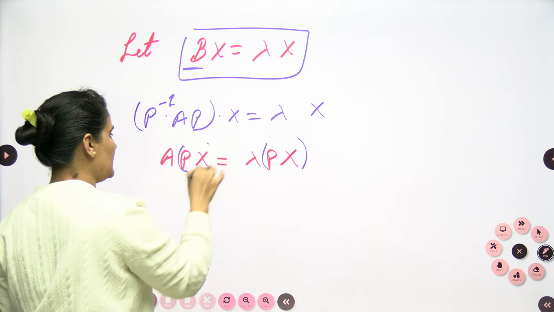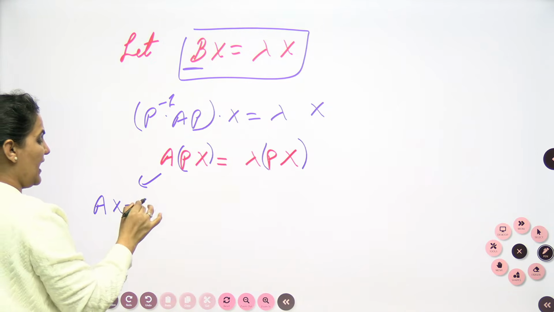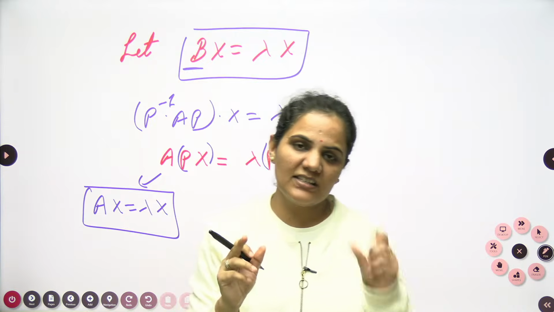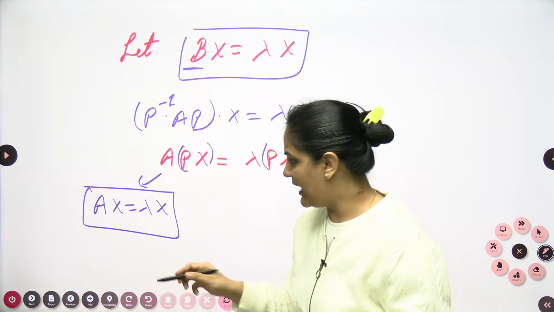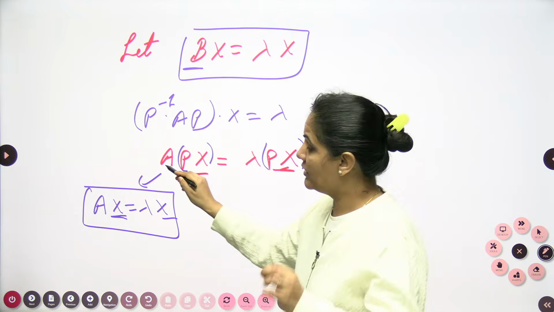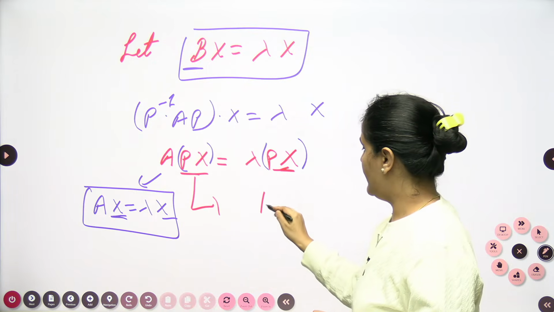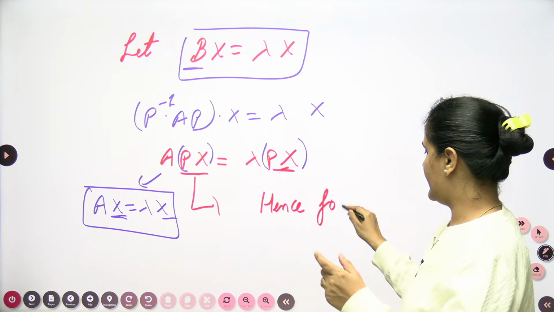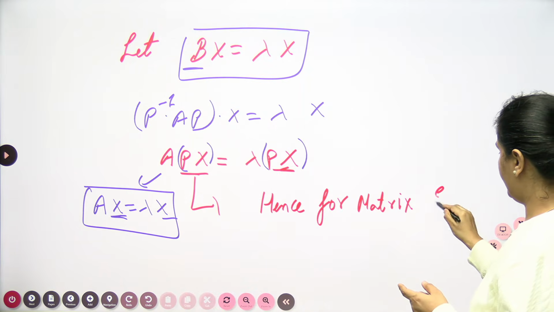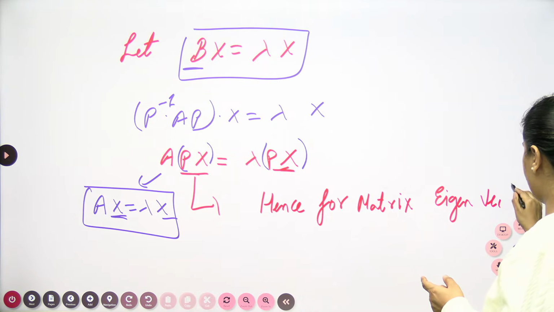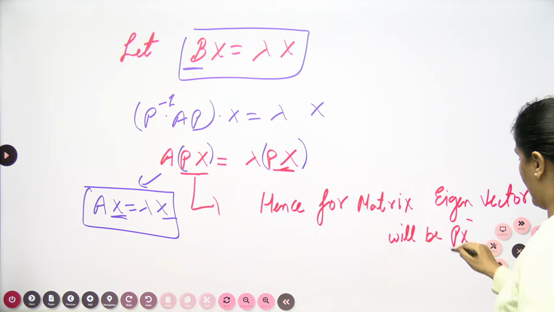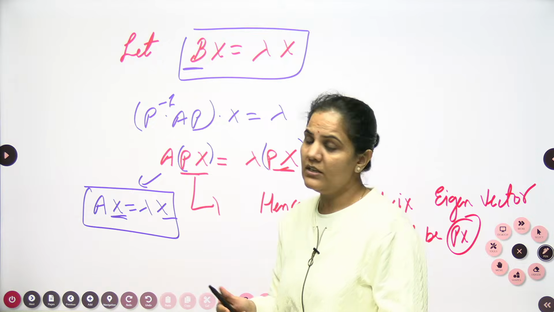So it again gives me the sense which I told you right now: when finding an eigenvector we always write Ax is equal to lambda x, and this x is nothing but the eigenvector of the matrix. So from here I can write that for the matrix A, my eigenvector will be Px. Hence for matrix A, the eigenvector will be Px. So very easily we can understand this. The eigenvector will be Px. As I cannot see x in the options, what is x?